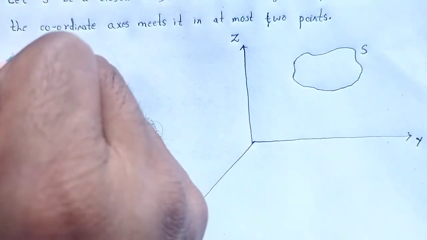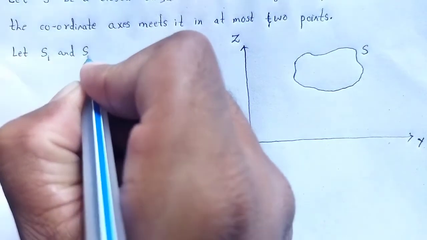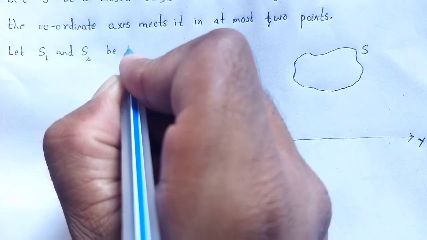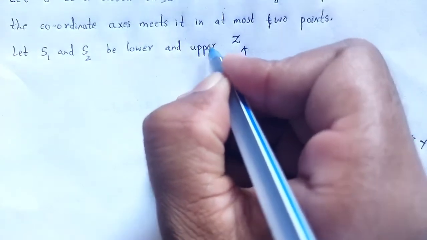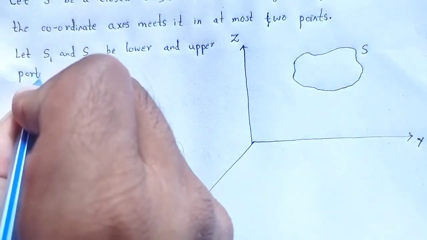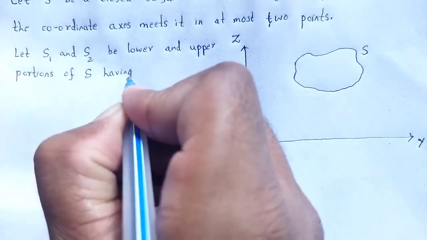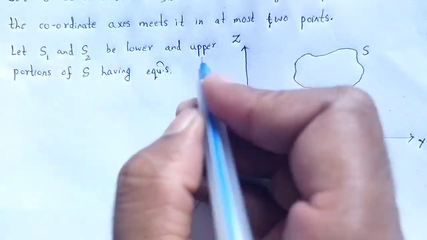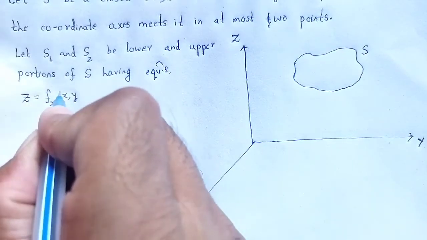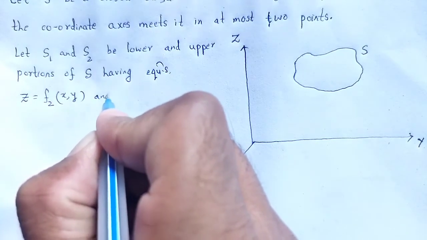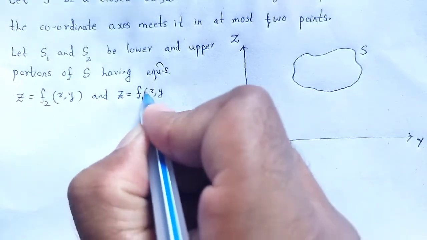Again, let S1 and S2 be the lower and upper portions of S, having equations z is equal to f2 xy and z is equal to f1 xy.